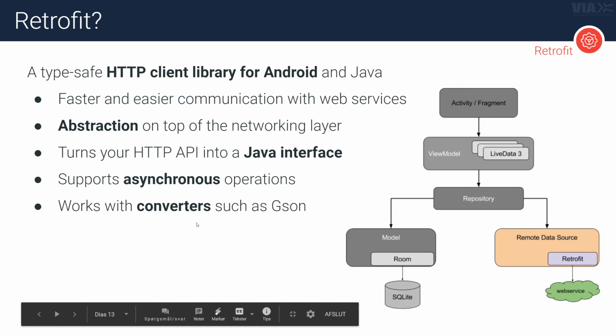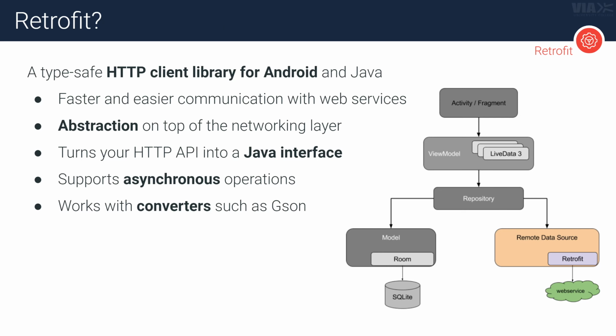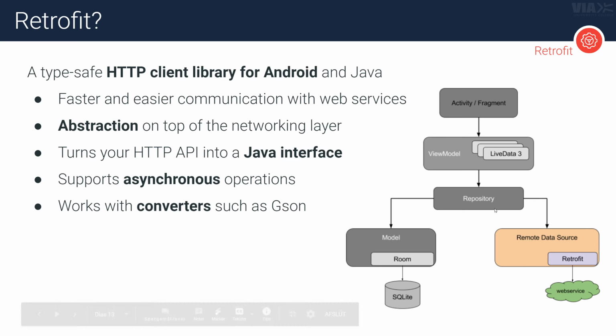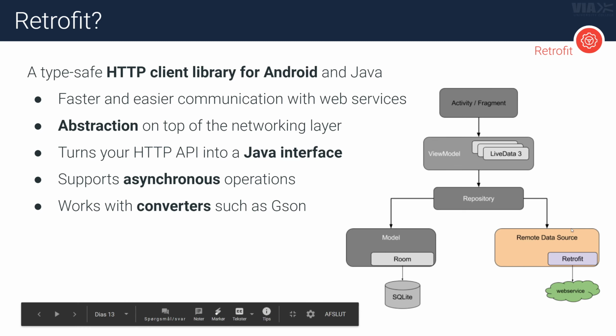access them. So what we're going to do today is we're going to solve the last piece of the puzzle here of our architecture as we've been working on for the last few classes. We're going to make the repository able to get some remote data from a web service using Retrofit.